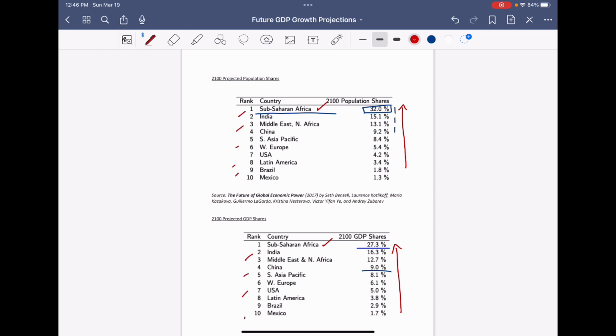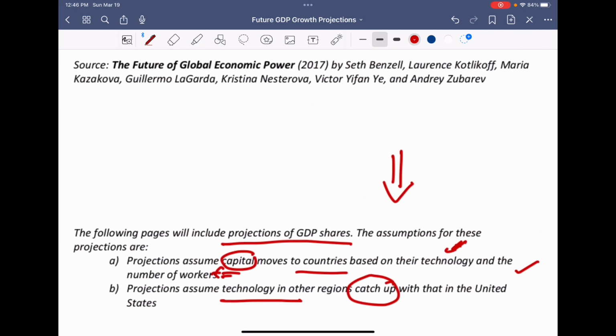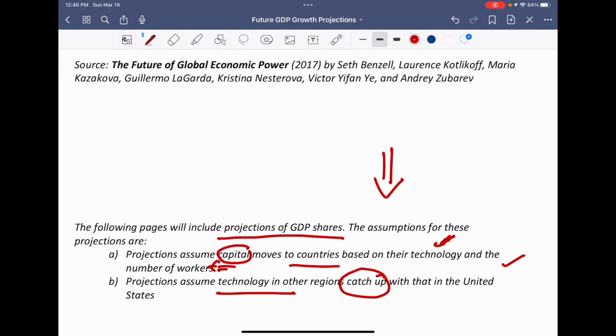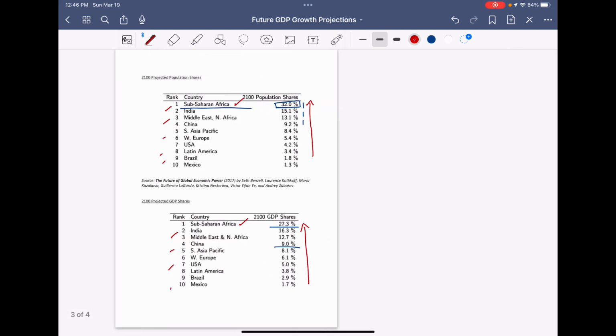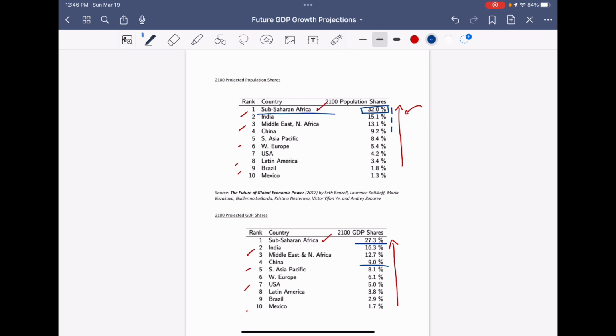This can be inferred because if we see our assumptions here, projections assume capital moves to countries based on their technology and number of workers. So hence, capital moves there, the population increases, then more capital moves to that country where the population increases. So hence, we can see ostensibly that the countries which have higher population will have higher output and will dominate the world's GDP.